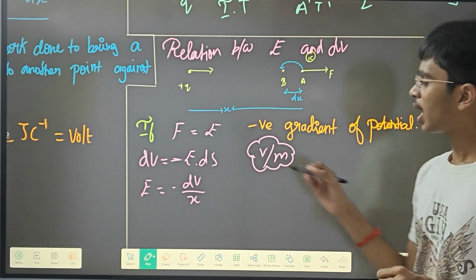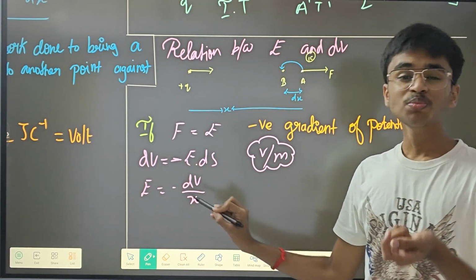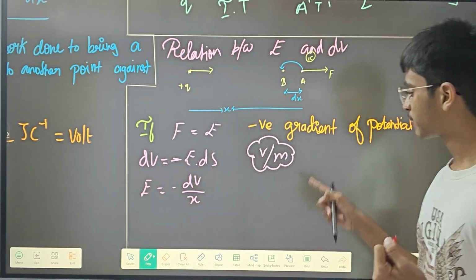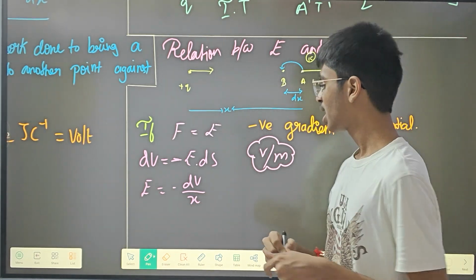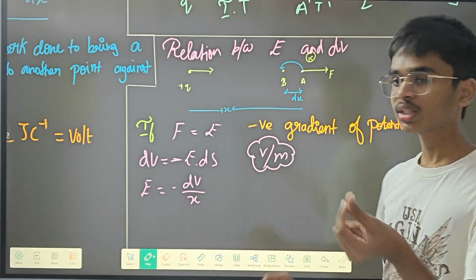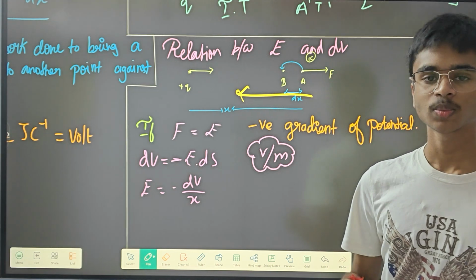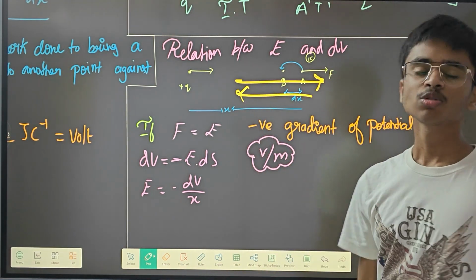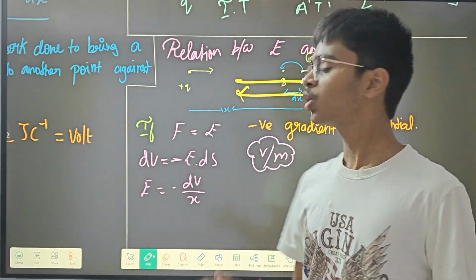Here the formula is voltage is equal to minus of electric field into displacement. Why is there a minus symbol? It is because the required movement is that it should be moving in this direction, but this electric field is acting in this direction. Since these two are in completely opposite directions, you have to put a minus there to compensate it.